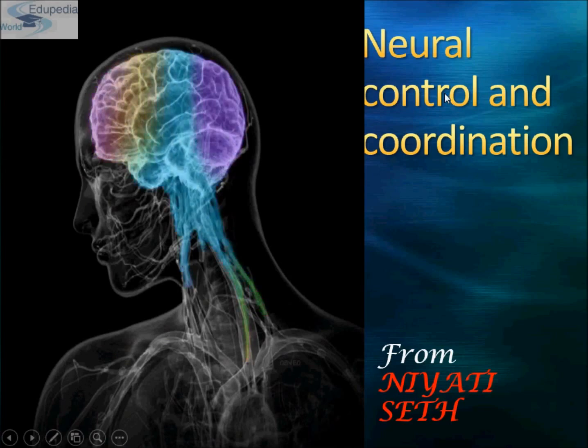Before proceeding, I would like to tell you what we mean by neural control and coordination. As you know, the function of organs and organ systems in our body must be coordinated to maintain homeostasis. Coordination, students, is a process through which two or more organs interact and complement the functions of one another.